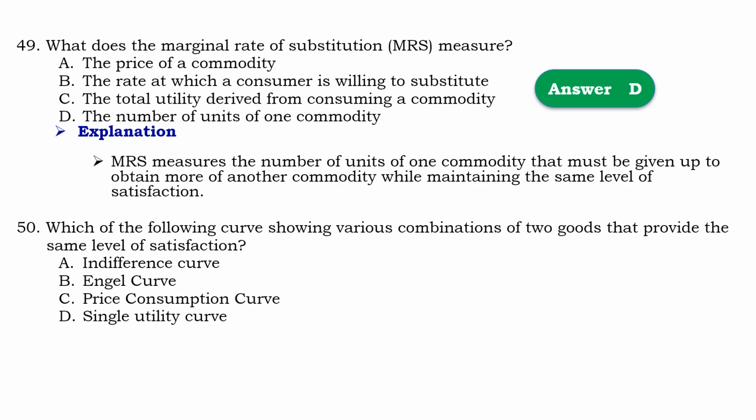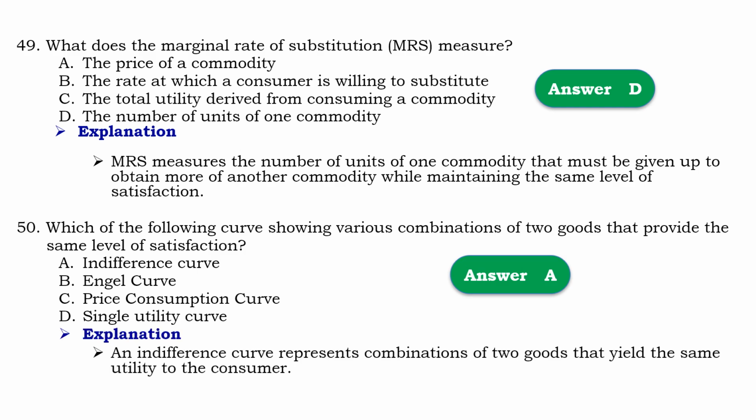Question number 50. Which of the following curves shows various combinations of two goods that provide the same level of satisfaction? So that should be A, indifference curves. Means that an indifference curve represents combinations of two goods that yield the same utility to the consumer.